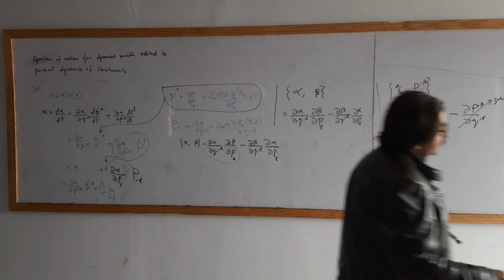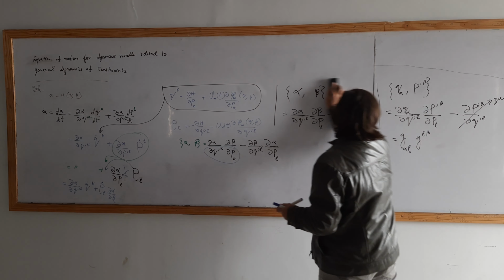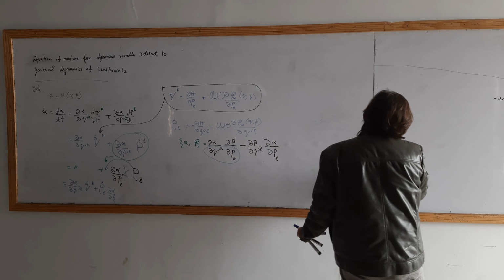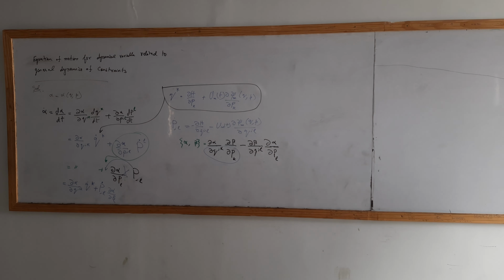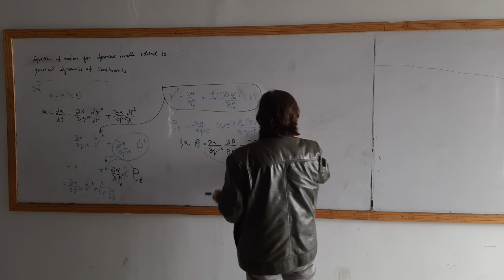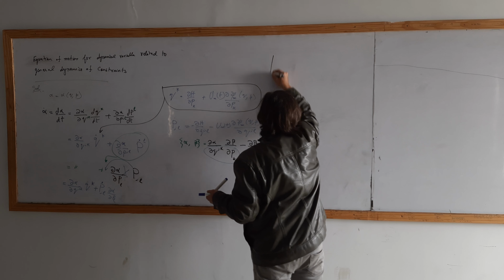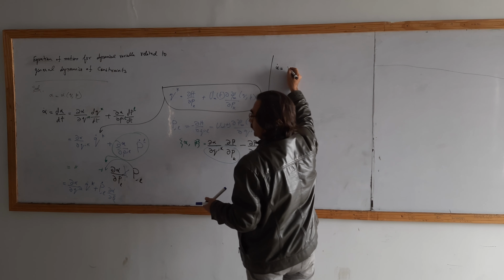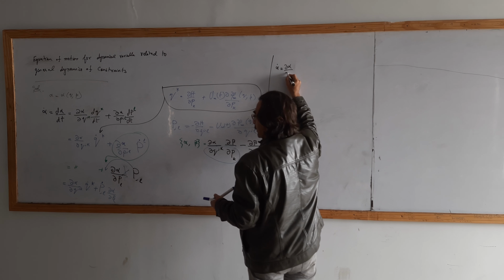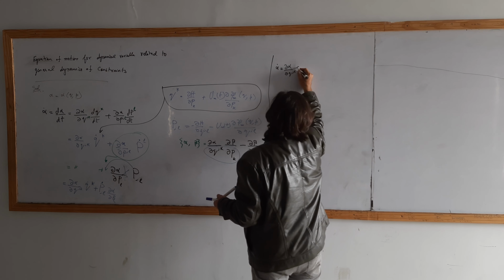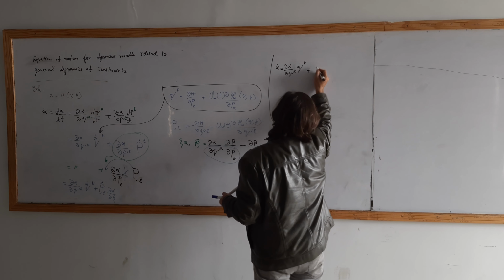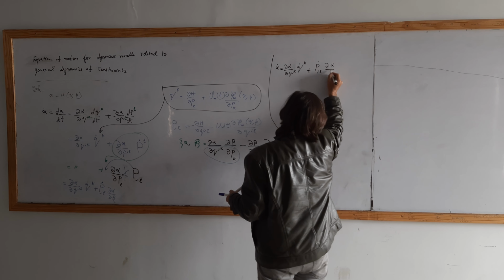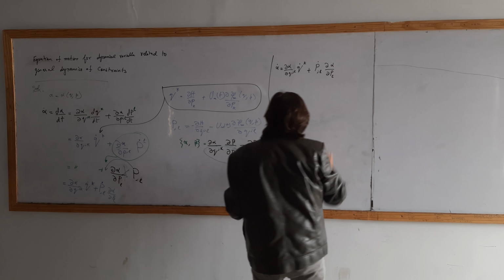So the equation of motion will become alpha dot will be equal to partial alpha over partial q dot k plus p dot l partial alpha over partial p l. Yes.